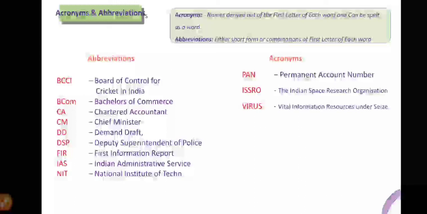So these are the few methods that we can use to form new words. I hope that this video will give you a clear idea about how we can generate new words. Make use of it and try to generate new words by using the different prefixes and suffixes that I have shown, or try to collect more words along with the root word, so that your vocabulary will be slowly but